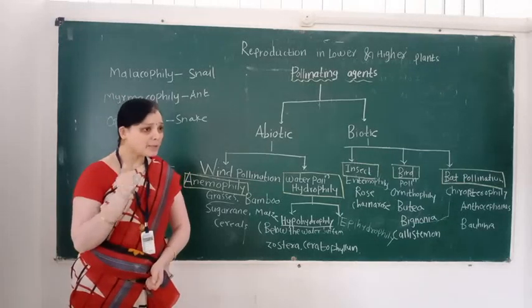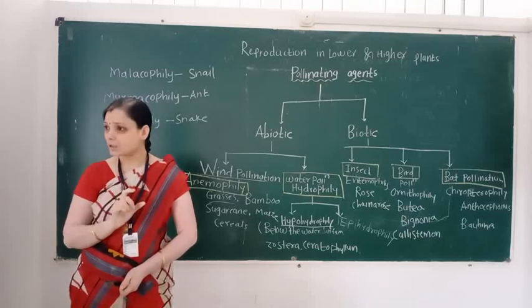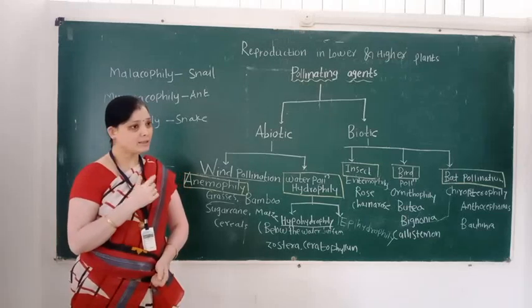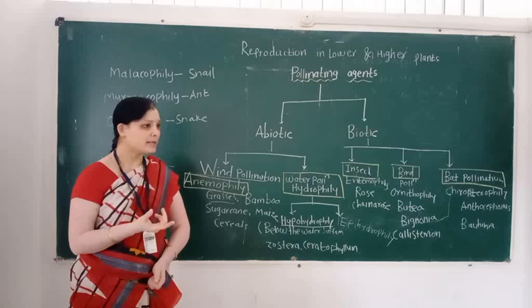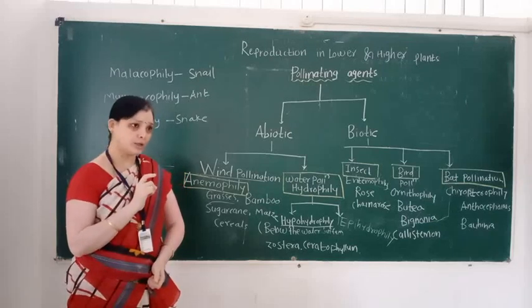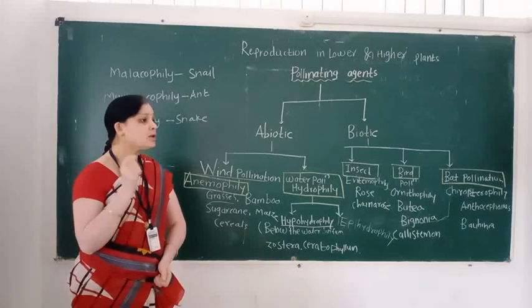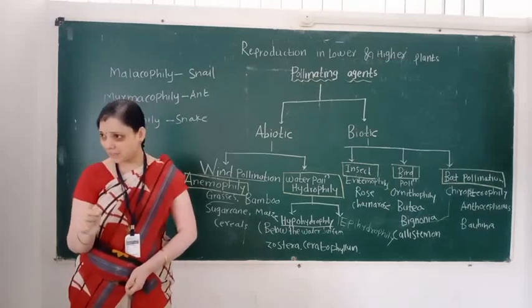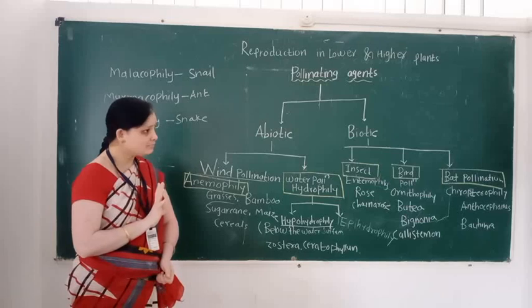Smooth-walled pollen grain means, we know the structure of the pollen grain. Pollen grains are unicellular, uninucleated, and haploid. The wall of the pollen grain is called the sporoderm. The sporoderm consists of an outer thick layer, the exine, and an inner thin layer, the intine.